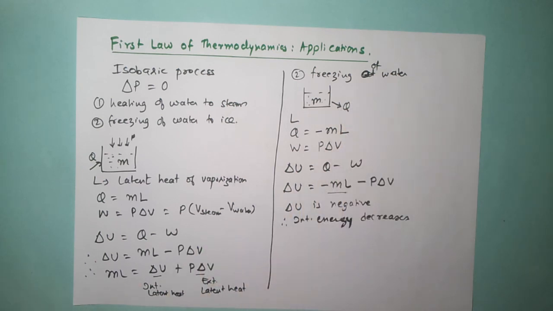So this is how we apply the first law of thermodynamics to various processes. In this video we looked at isobaric processes. I'm sure now you have got a good hang of how the first law of thermodynamics can be used while we solve numericals or solve any other question.